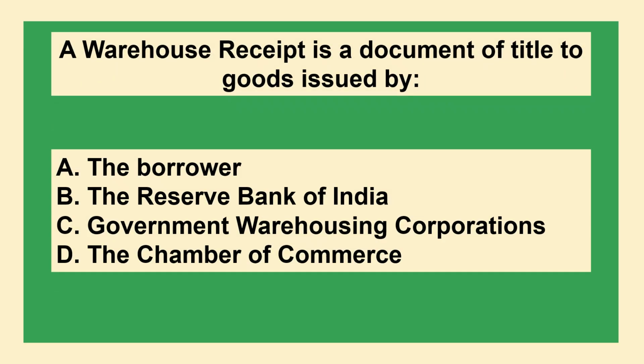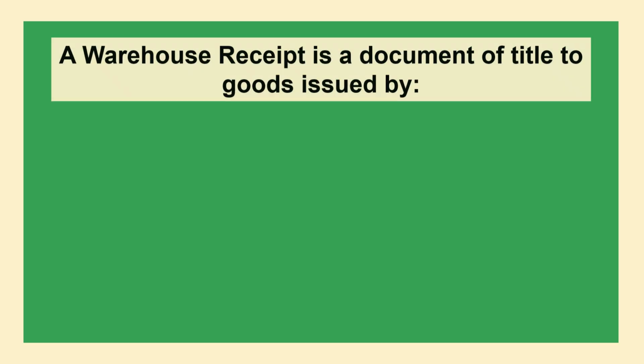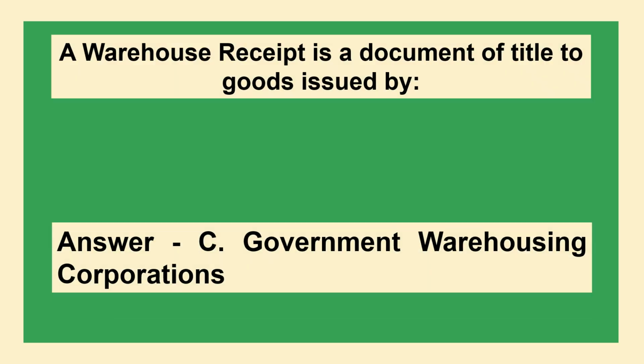The next question is, a warehouse receipt is a document of title to goods issued by: option A, the borrower; option B, the Reserve Bank of India; option C, Government Warehousing Corporations; or option D, the Chamber of Commerce. The correct answer is option C, Government Warehousing Corporations.